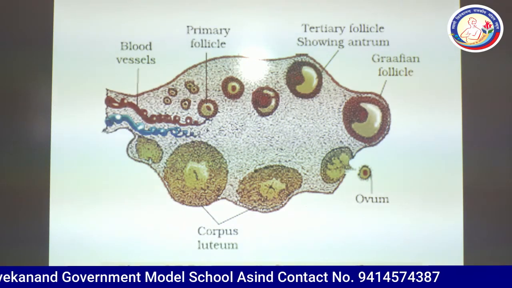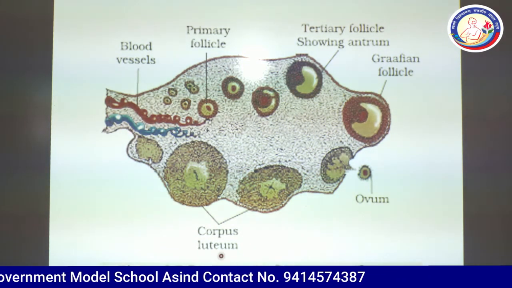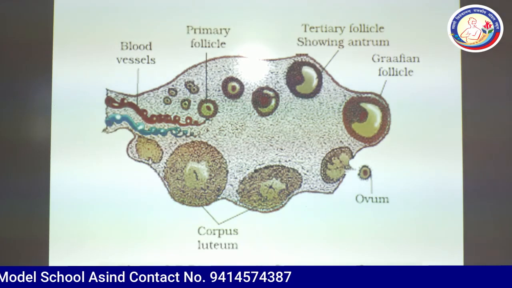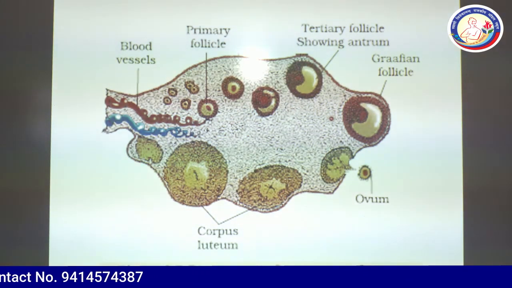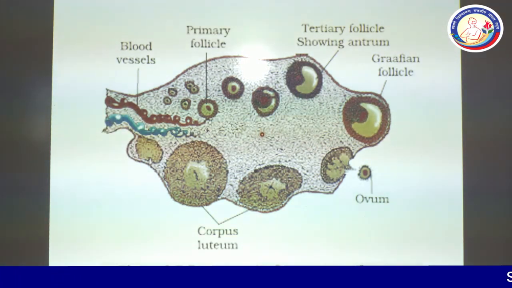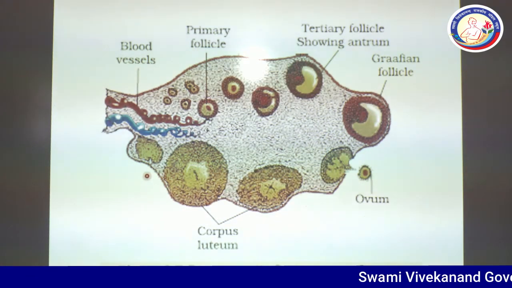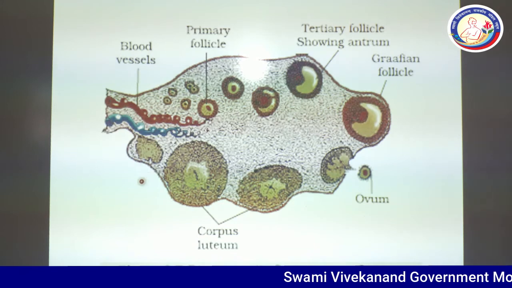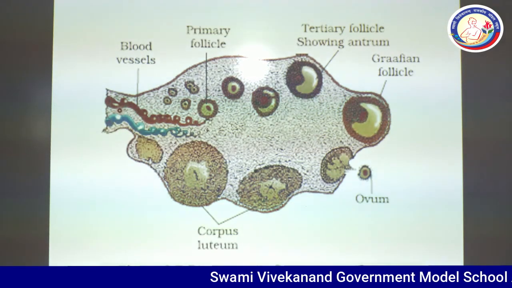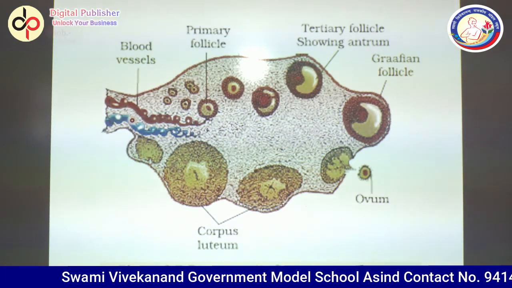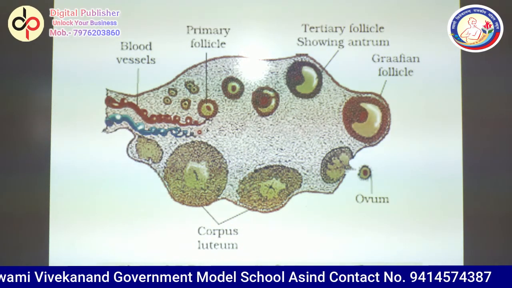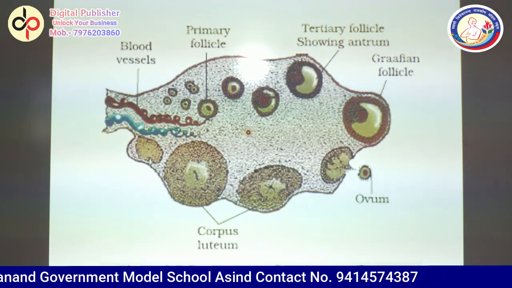This is the figure of the ovary, a diagrammatic section view of the ovary. You can see the central part, you can see the laser point. This inner part is known as stroma, while the outer part where these structures are formed is called cortex. In the stroma region, blood vessels like veins and arteries and nerve fibers are present.